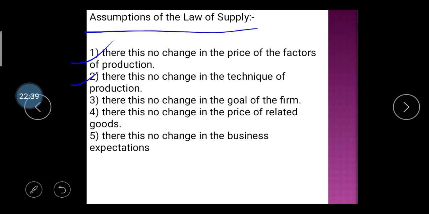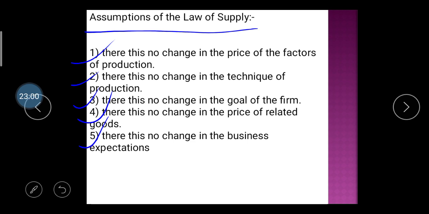We cannot change our technique regarding production. Third, there is no change in the goal of the firm. Fourth, there is no change in the price of related goods. Fifth, there is no change in business expectations. Okay, these are the assumptions.